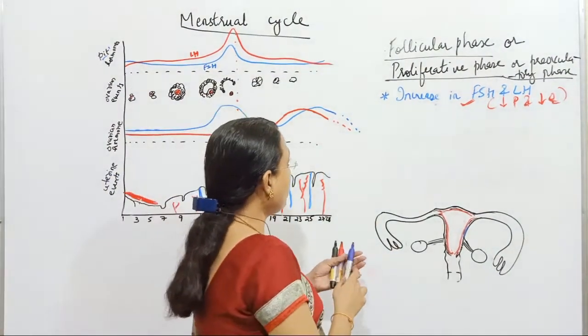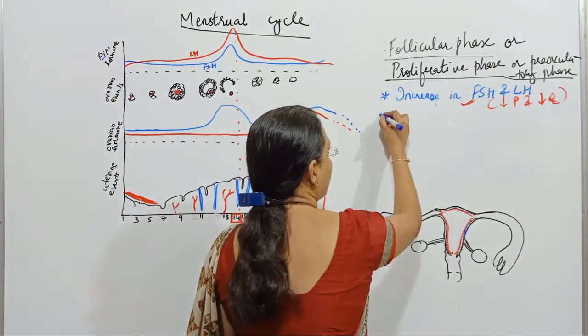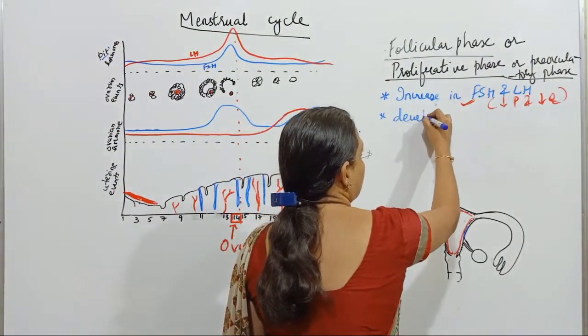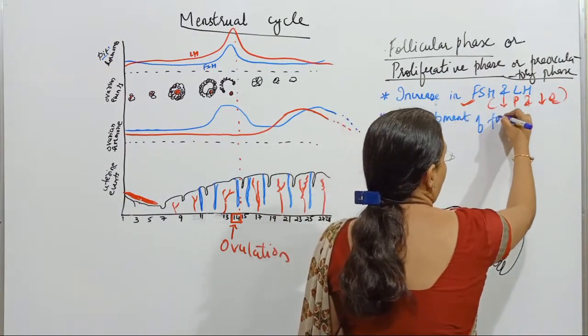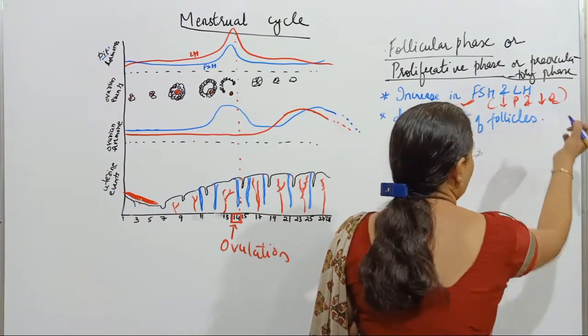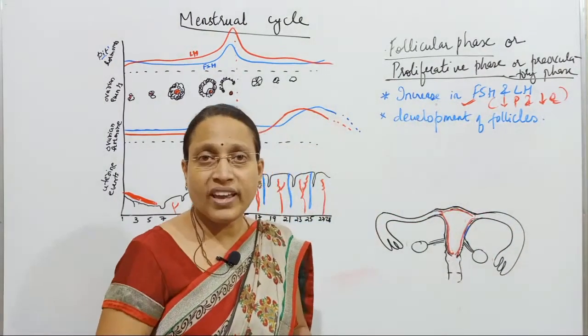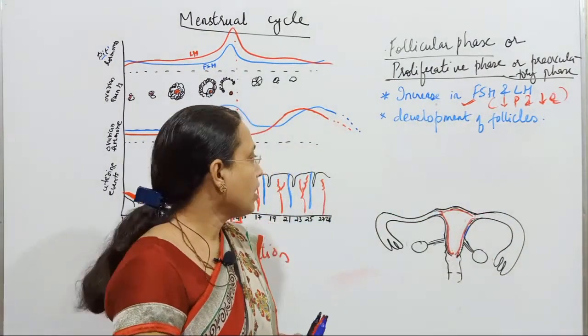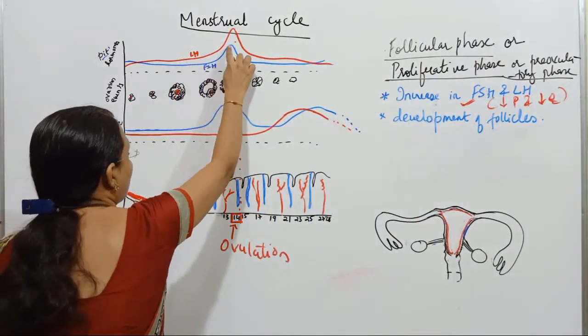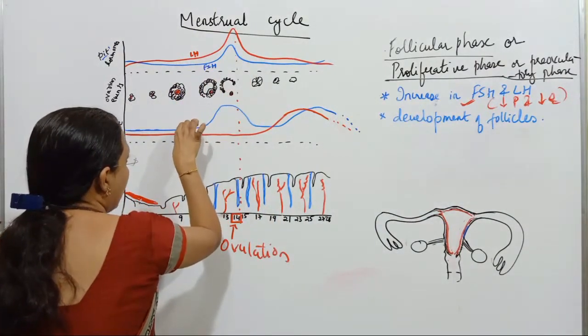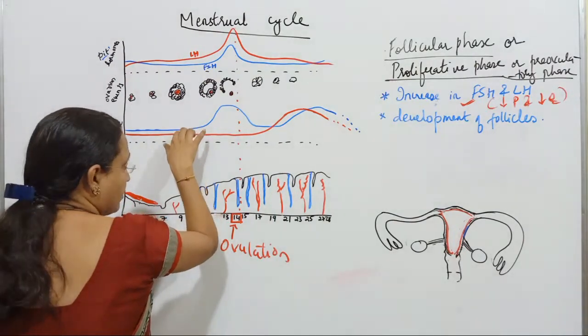That means development of follicles occurs during this phase itself. Now correspondingly you see LH is increasing, whereas estrogen and progesterone are less.